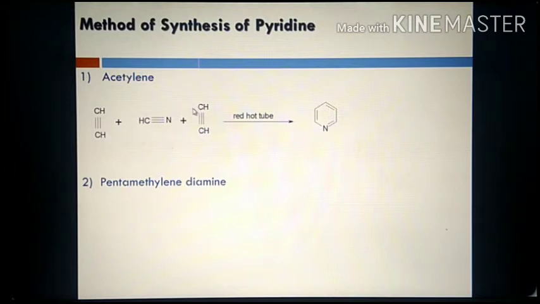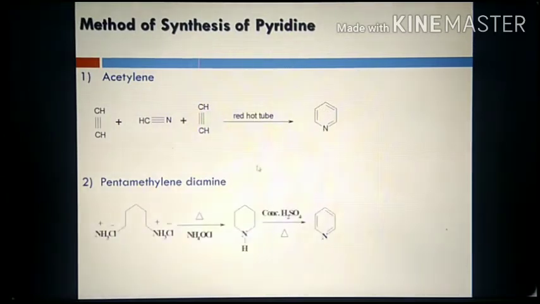It will attack at the electron deficient carbon. As a result, this bond breaks, and it will attack at this carbon. As a result, this carbon-carbon double bond, the pi bond, breaks, and it will attack at this carbon, and you get a six-membered nitrogen heterocycle. These are very simple laboratory methods of synthesis of pyridine.